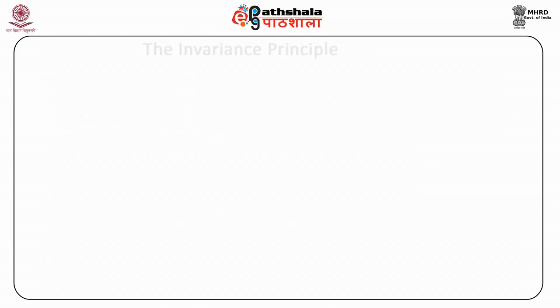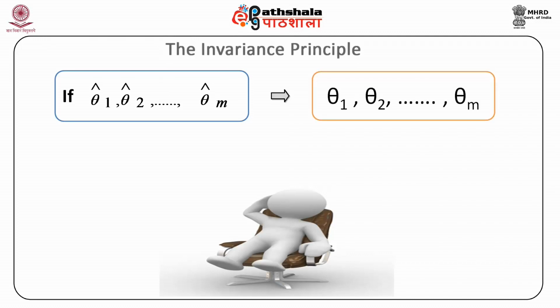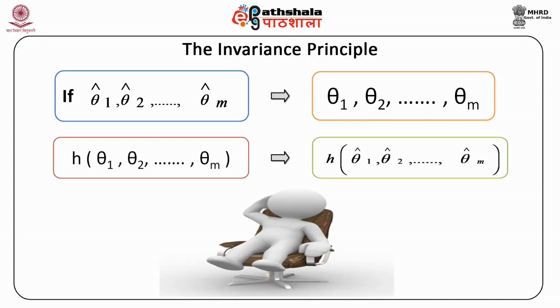The invariance principle states that if theta 1 hat, theta 2 hat up to theta m hat are maximum likelihood estimators of the parameters theta 1, theta 2, up to theta m, then the MLE of any function of the parameters, h of theta 1, theta 2, theta m, is the function of the maximum likelihood estimators, which is h of theta 1 hat, theta 2 hat, theta m hat, where the functional form is the same for both functions.